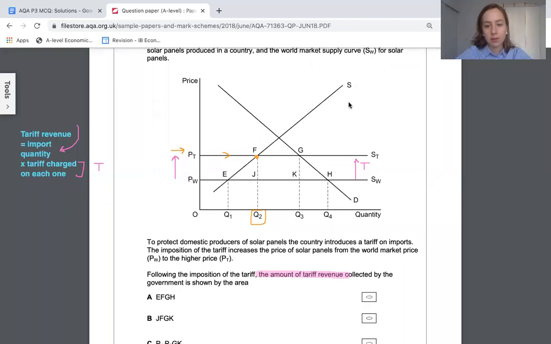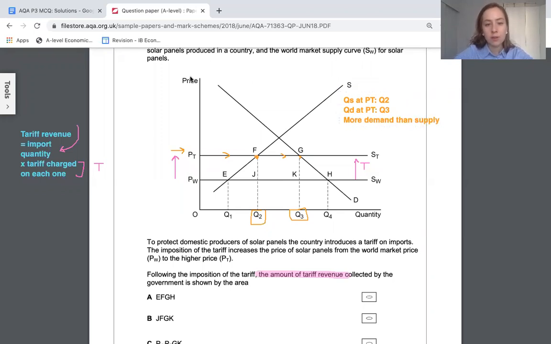The quantity supplied at PT is Q2. We can repeat the same thing, go across, see where it hits the demand curve. That is the quantity demanded at PT. Is Q3. In other words, you've got more demand than supply.